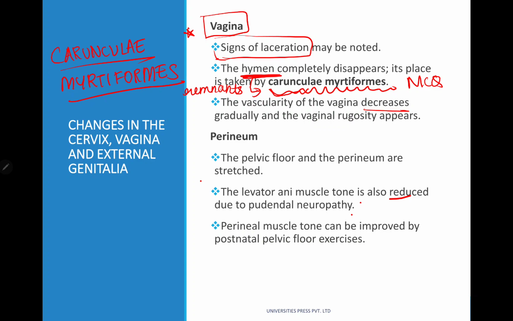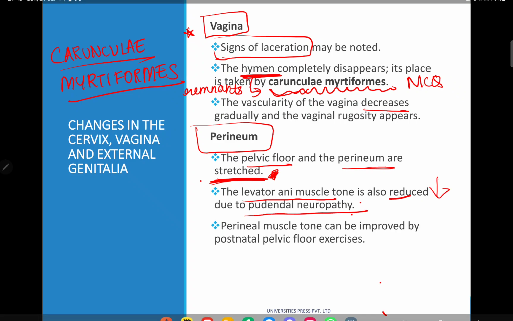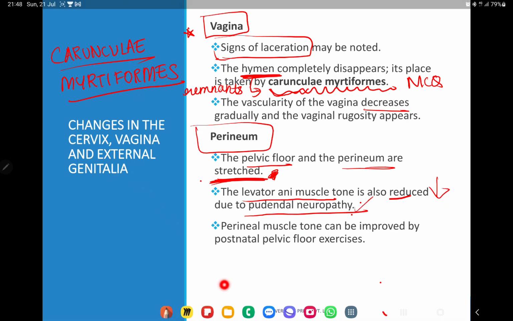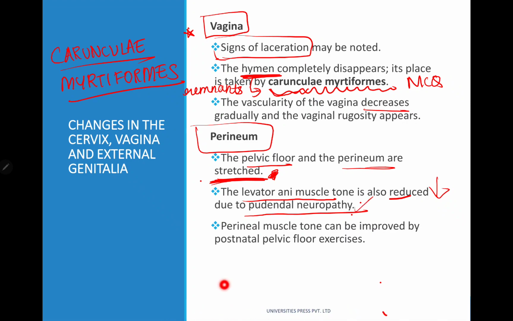Next, coming to the perineum. The changes in the perineum are that the pelvic floor and the perineum are going to be stretched. This is the first point. The levator ani muscle tone is also going to be reduced due to pudendal neuropathy. Perineal muscle tone can be improved by postnatal pelvic floor exercises also.